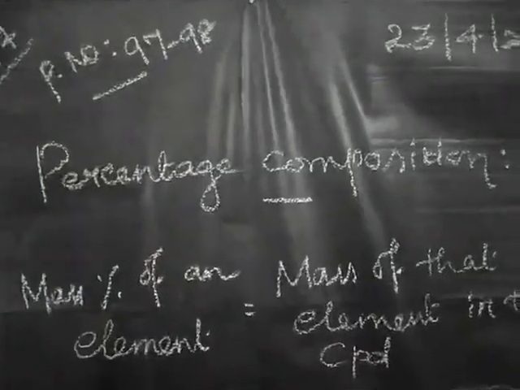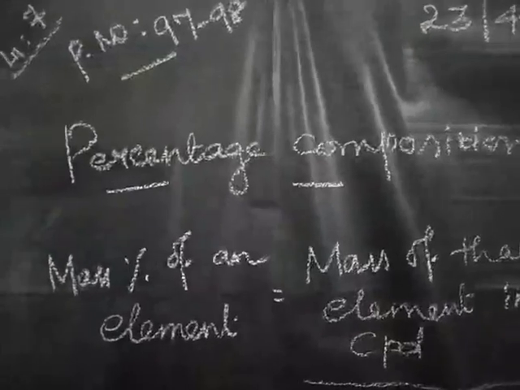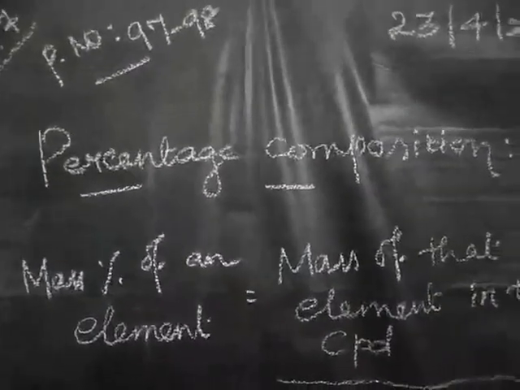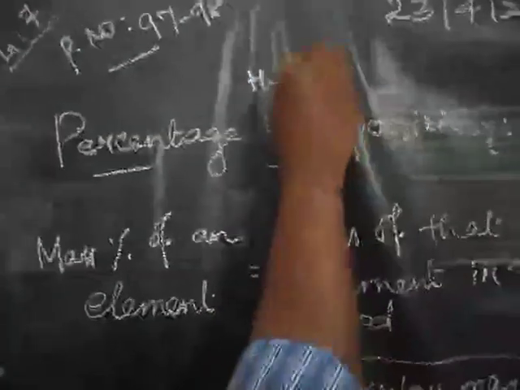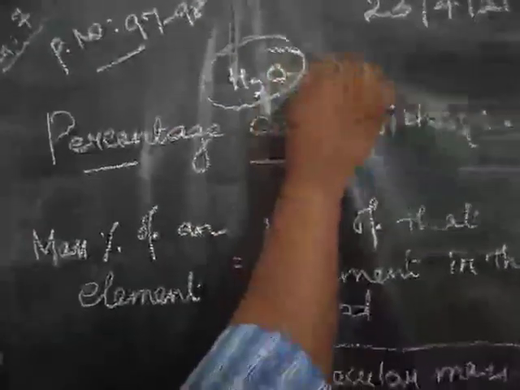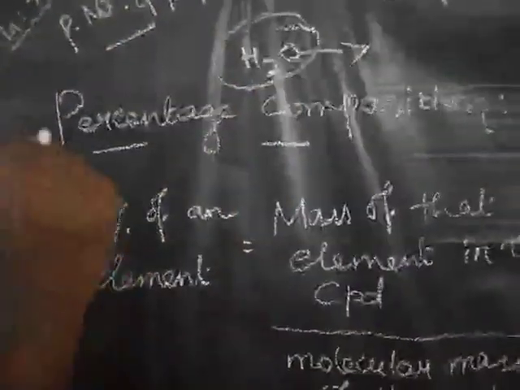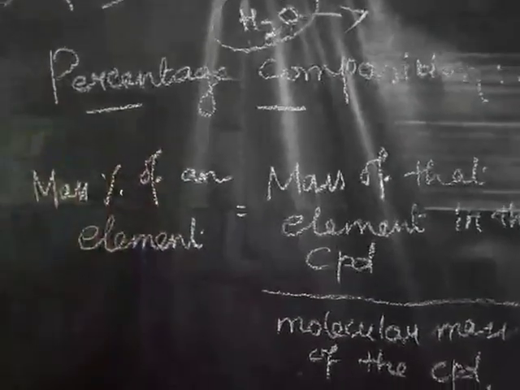Good morning, children. Today we are going to start the new topic, percentage composition. So what is meant by composition? If you are taking a compound, for example H2O, how much percentage of hydrogen and how much percentage of oxygen combined to make it a water molecule? So we have to find out the ratio. That is called percentage composition.